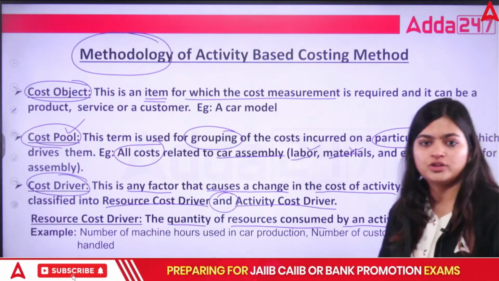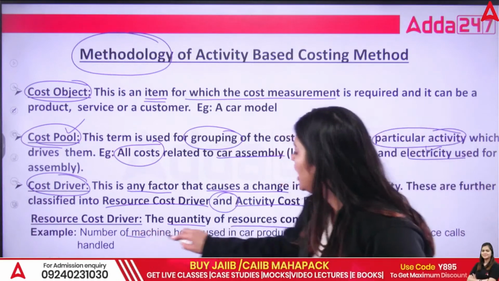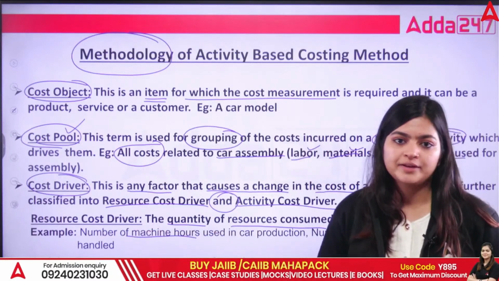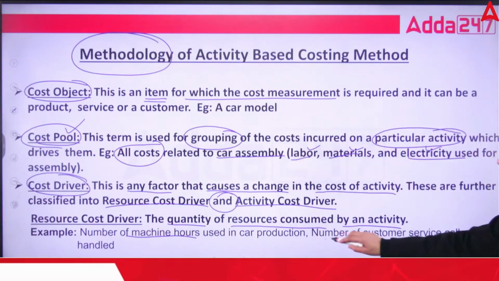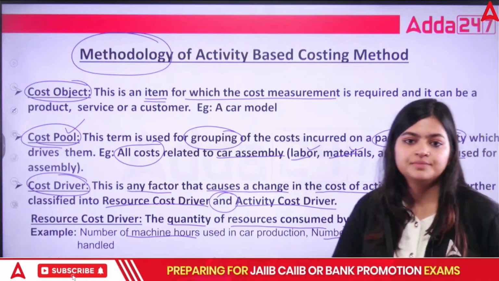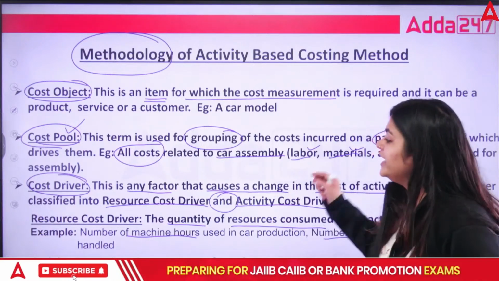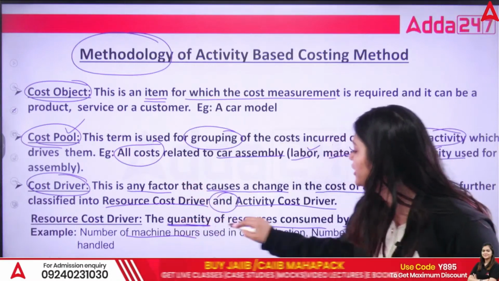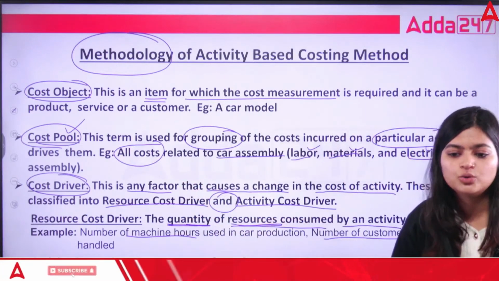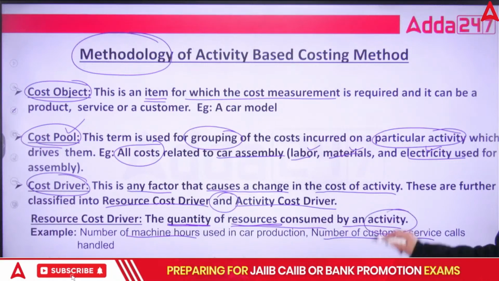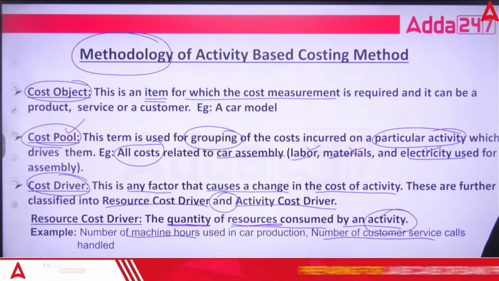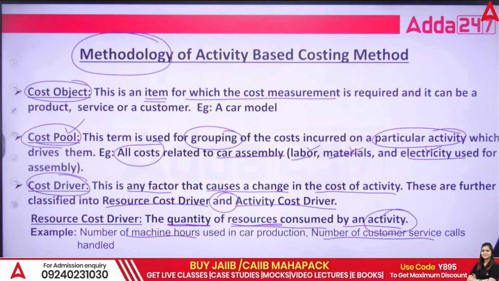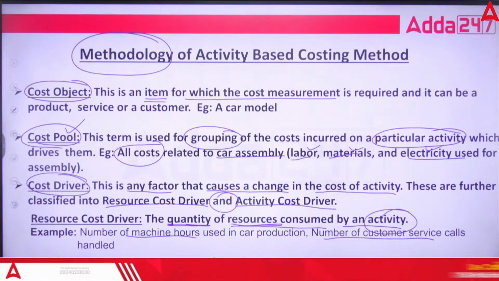Like for manufacturing a car, how many machine hours we require, or the number of customer service calls. So for handling any cost in which you can identify the quantity of resources consumed by an activity, that is your resource cost driver.